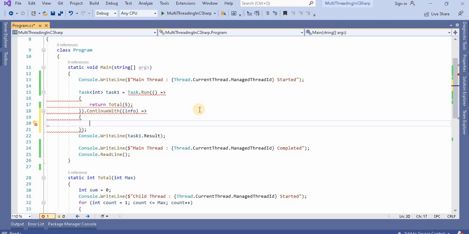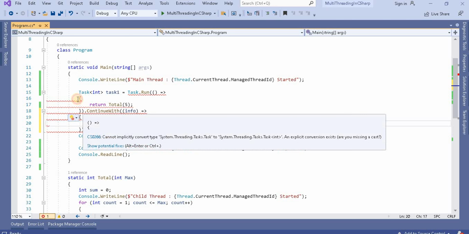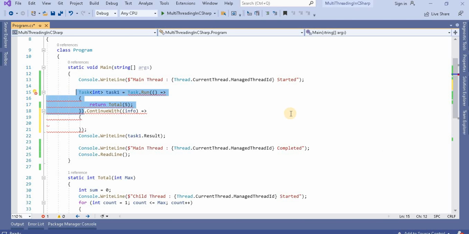Since the antecedent task returns an integer value, when it completes its execution it passes that value to the continuation task, and then the continuation task does some operation and returns the result as a string.